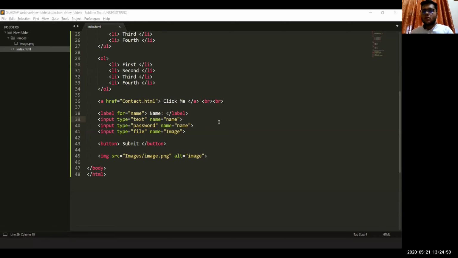By using HTML also we can do changes in styles. Yes, you can do that, but we'll talk about styles tomorrow only.